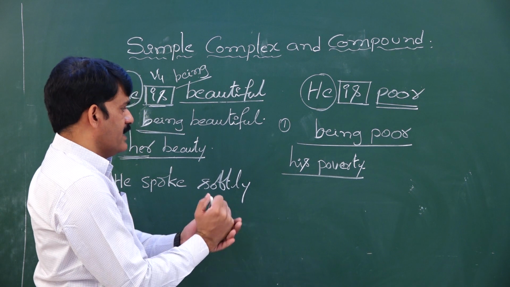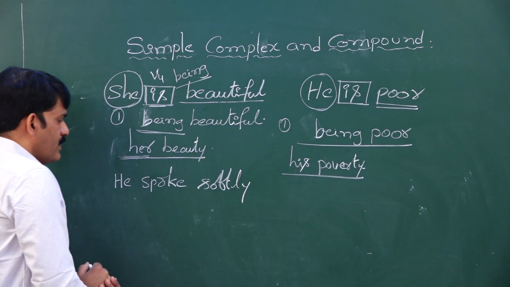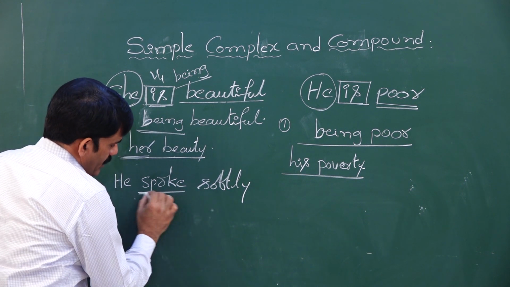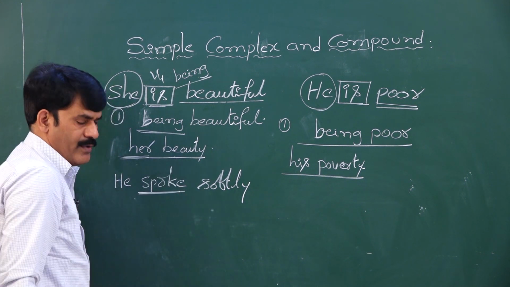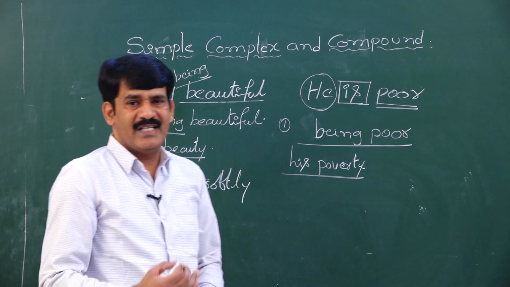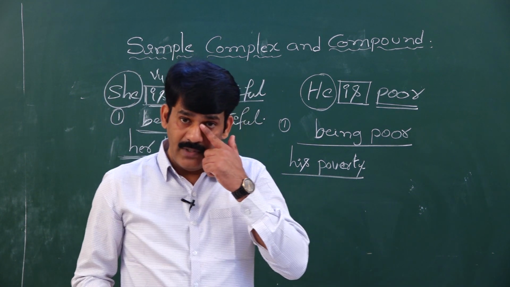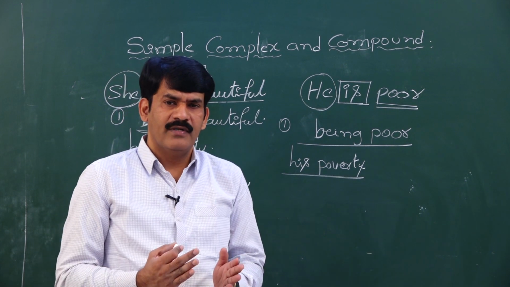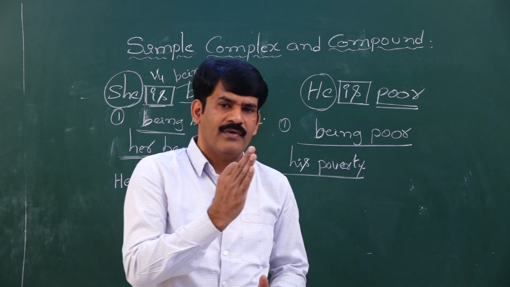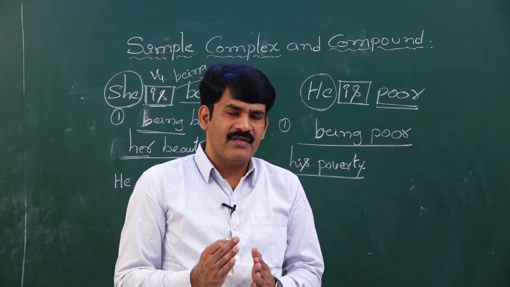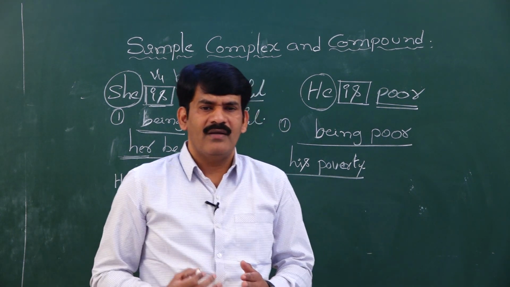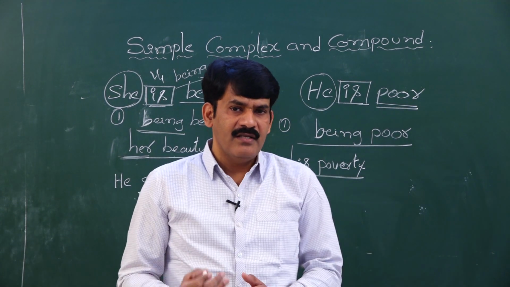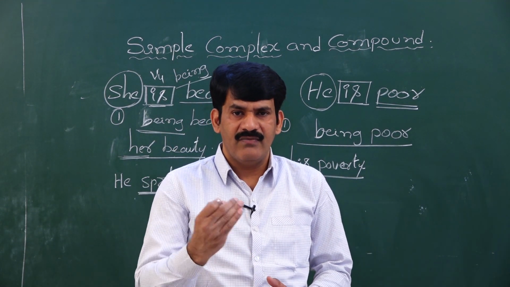Let us see the next sentence. He spoke softly. What is the verb given here? Spoke is an action word, not a state of being. When an action word is given, you need to follow the same technique. What is the first approach that we discussed?